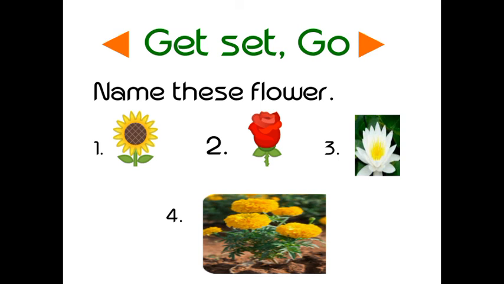Here you have to tell me the names of these flowers. Before starting the lesson, you have to tell the name of these flowers. In your book, a blank is provided. In that blank, you have to tell me the name of the flower. Which flower is that? This is sunflower. This is rose. This is lotus. And what is the name of this flower? This is marigold. Okay.